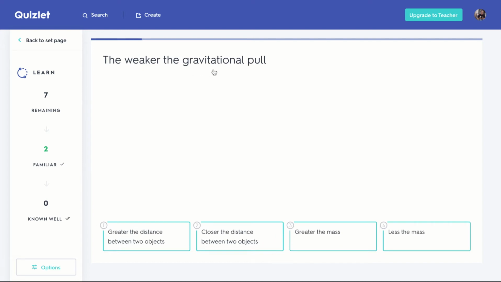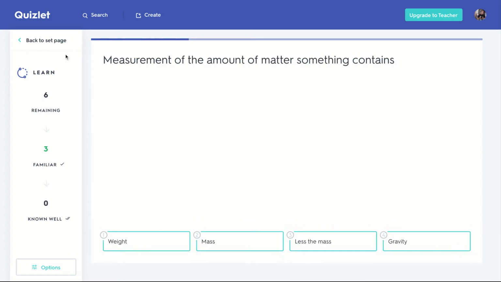The weaker the gravitational pull, okay, not the greater the distance. No, the greater distance between two objects. That's true. And the less mass. It's both of these, but I'm going to see which one they have. I'm just going to click this one, and it happened to be that one. All right, so that's how you do learn.